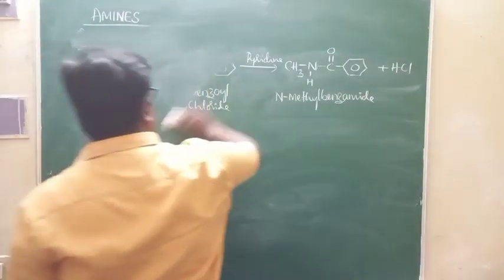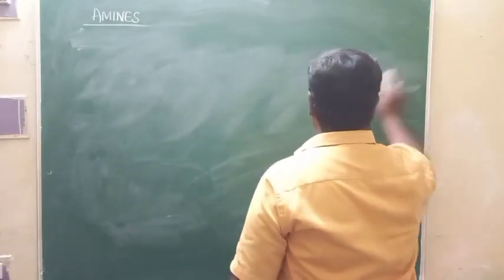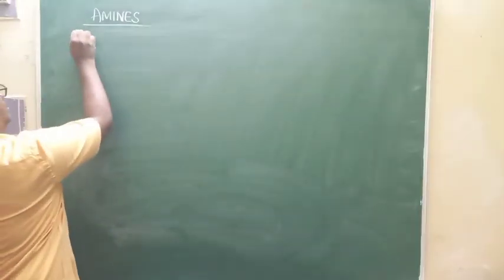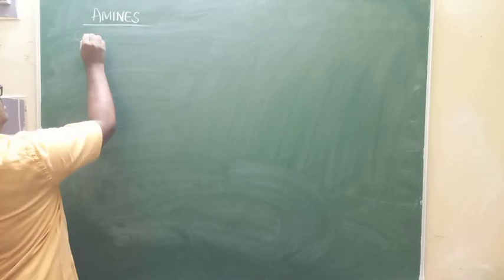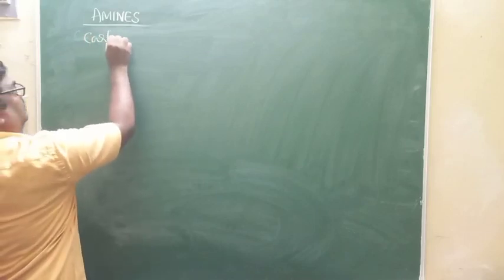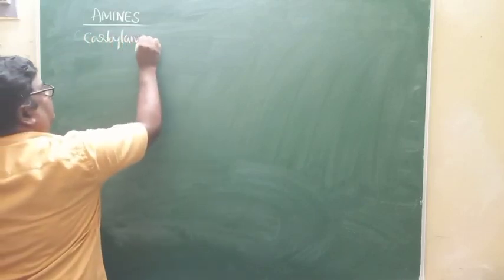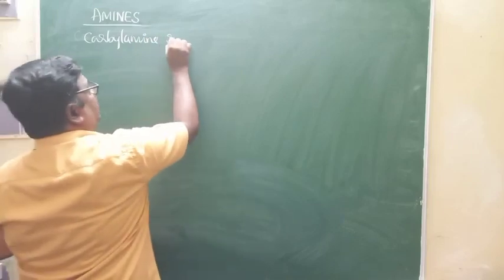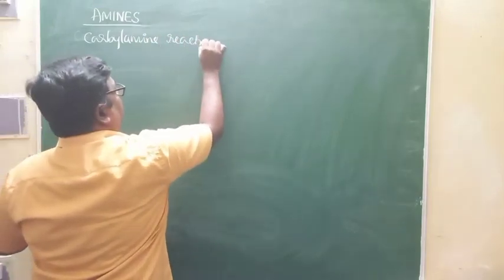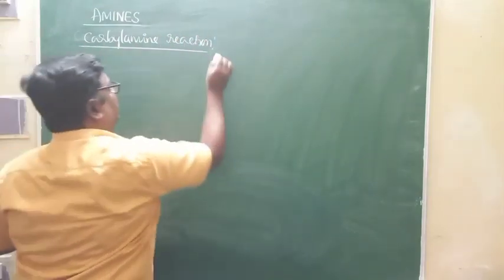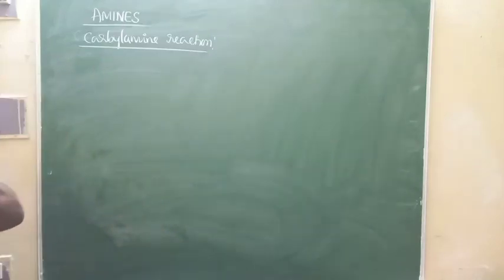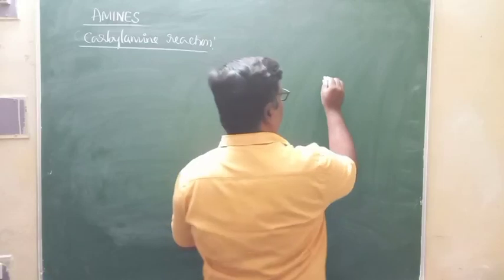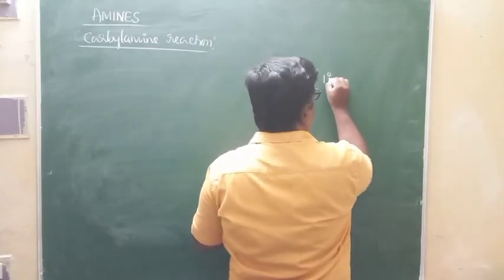It is the carbylamine reaction. Whenever you are studying the carbylamine reaction, one thing you should keep in mind is that this is a property of primary amines.